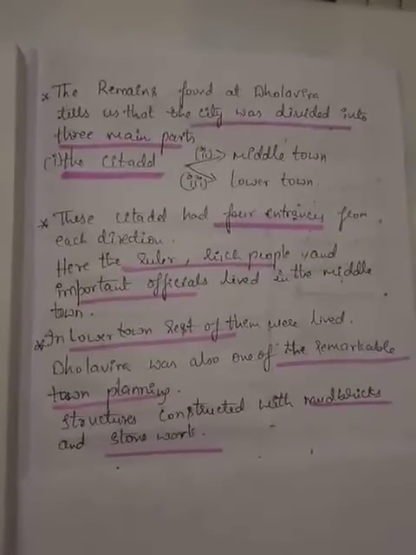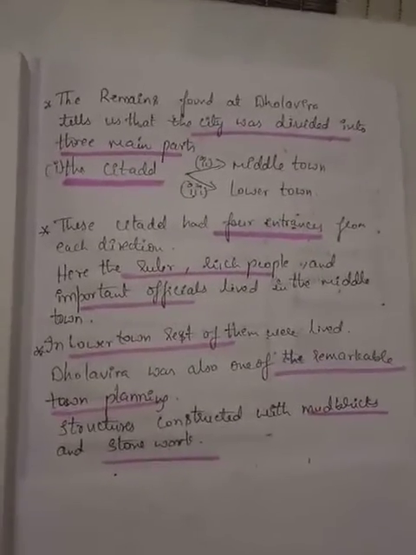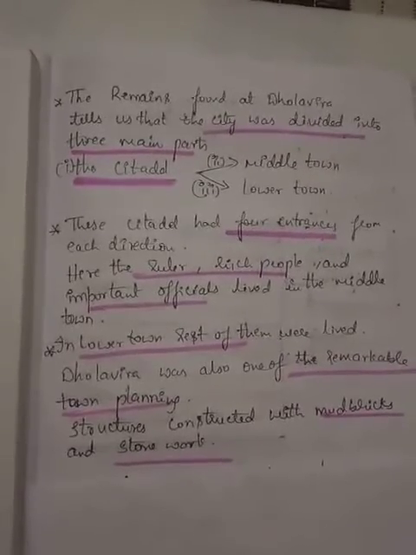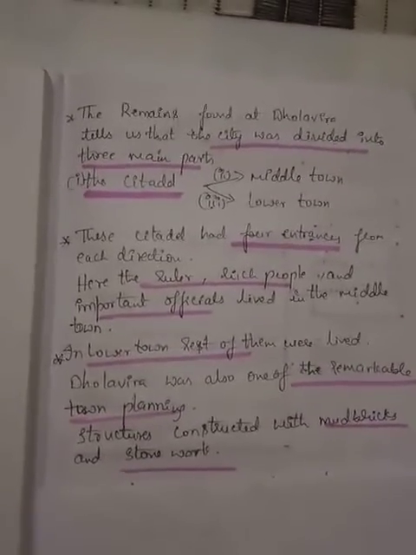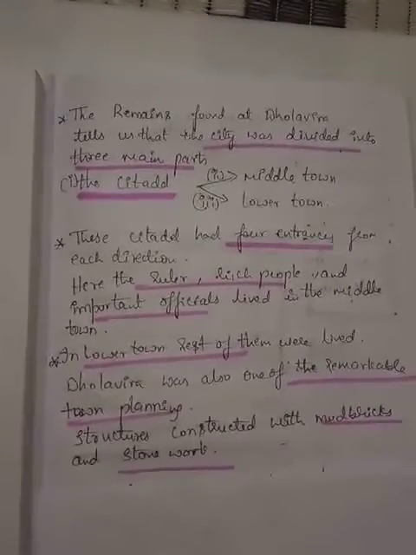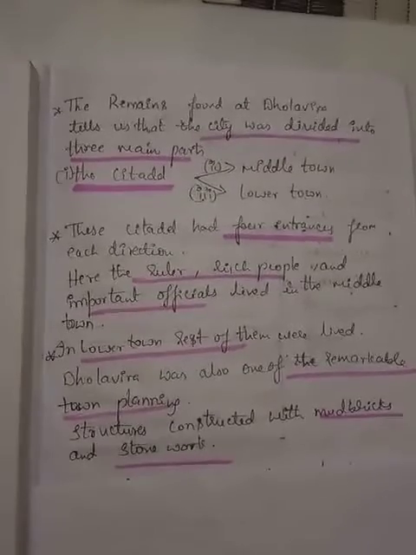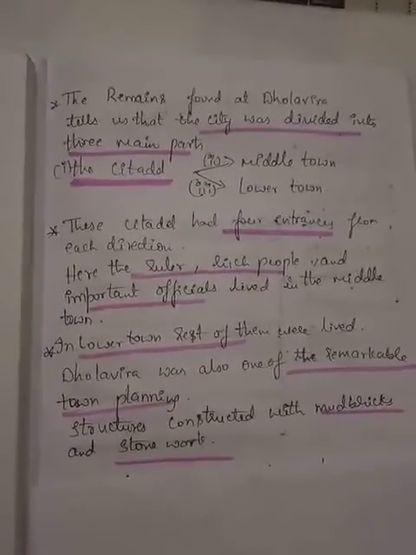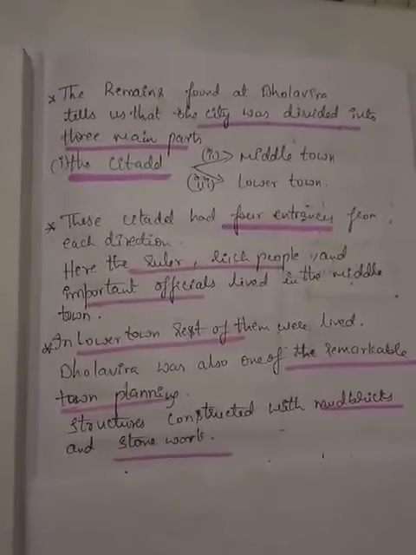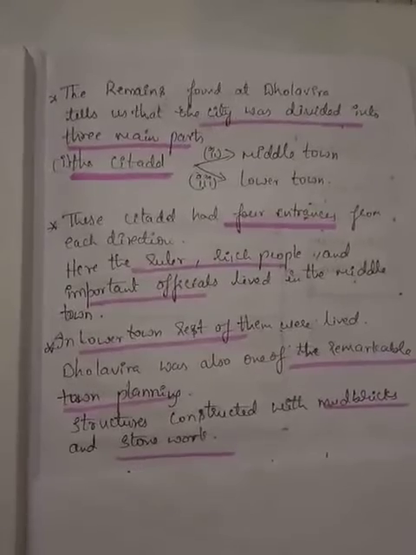Here the ruler, the rich people, and the important officials lived in the middle town, whereas the rest lived in the lower town. The rest, other than the officials, the common people, lived in the lower town. So it is believed that with the four entrances from each direction, the ruler, the rich people and the important officials lived in the citadel, while the common people like us resided in the lower town.